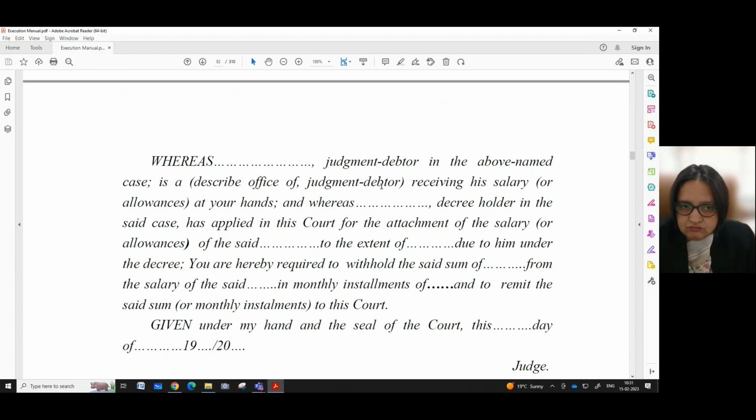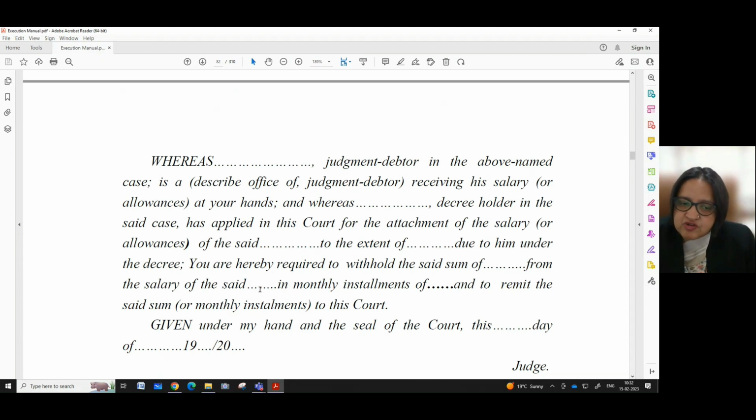We have to mention the office of the judgment debtor where the judgment debtor is working, receiving his salary or allowances at your hands, and whereas dash, the name of the decree holder in the said case has applied in this court for the attachment of the salary or allowances of the said dash, the name of the judgment debtor, to the extent of dash, the amount which is due against the judgment debtor due to him under the decree, you are hereby required to withhold the said sum of dash, the amount which we are asking the authority to withhold of the judgment debtor from the salary of the said dash.